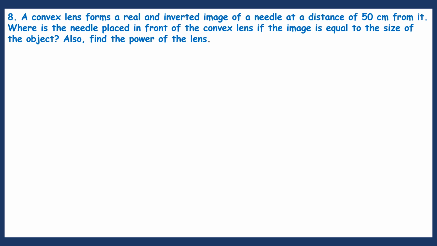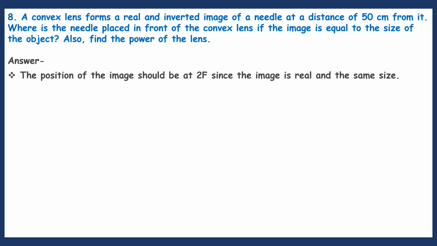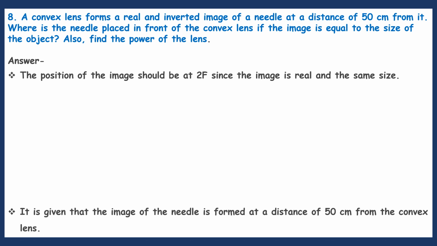Now we have to find the needle distance. Where is the needle placed in front of the convex lens if the image is equal in size? Okay, now we'll see. The position of the image should be at 2F, since the image is real and the same size. The object is at 2F on the left hand side, and the image is on the right hand side at 2F, because it is the same size.